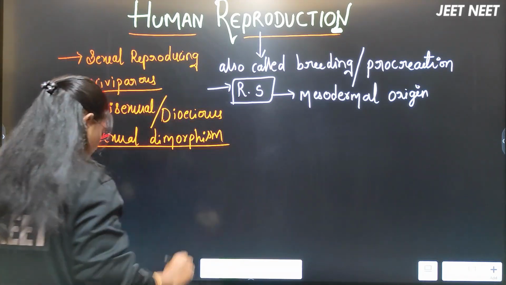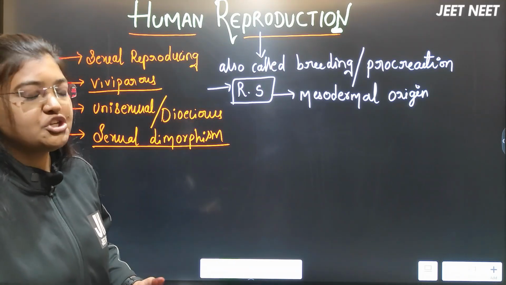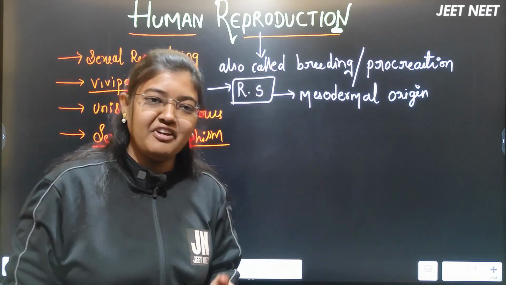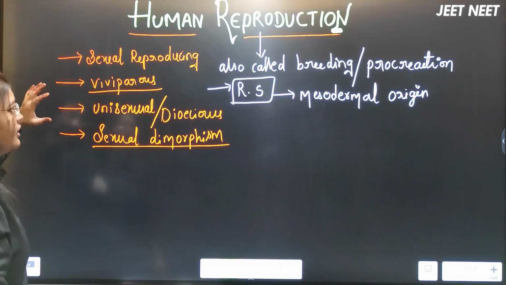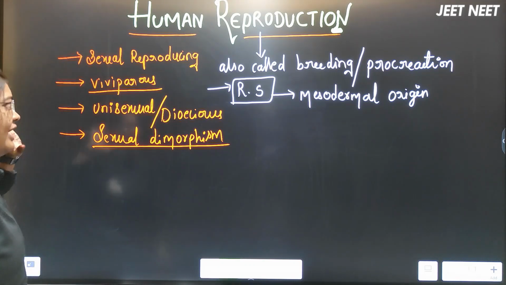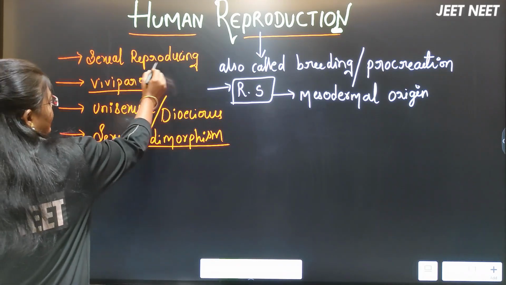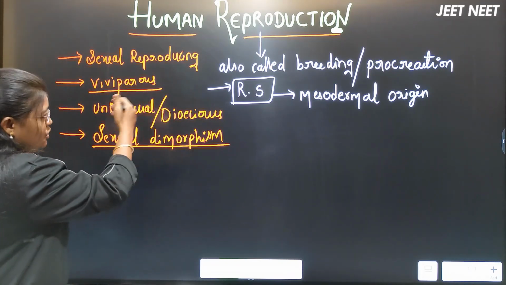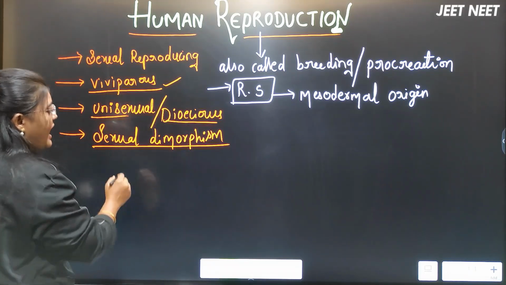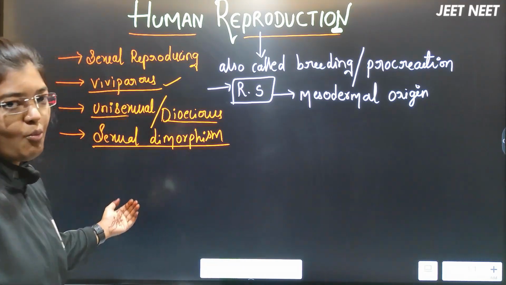It's a phenomenon by which a male and female individual can be differentiated externally. So some properties about humans we have to remember according to our NCERT: humans are sexually reproducing organisms, we are viviparous, we are unisexual organisms, and we show the phenomenon called sexual dimorphism.